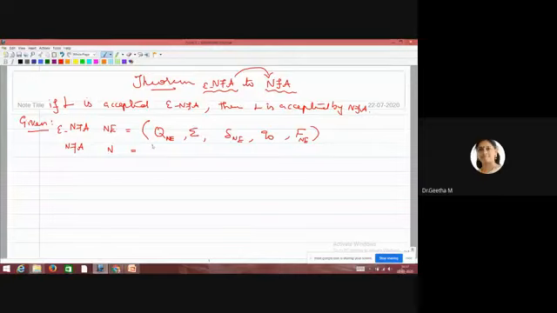So this can be defined by Q, Sigma, del, Q naught, comma F, the same functions and notations. But for the purpose of differentiation, I am denoting Qn. Sigma is common for both the cases, so there is no need to put the suffix symbol of Ne or N here. So you do not actually use the symbols here.